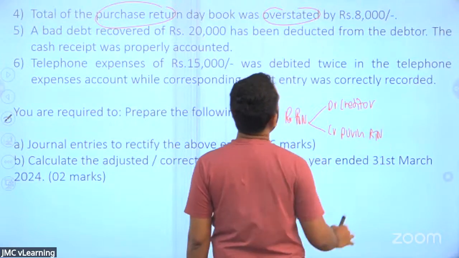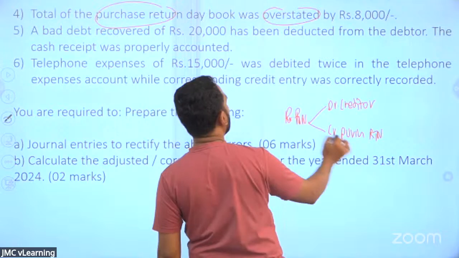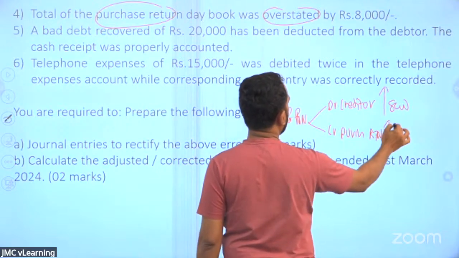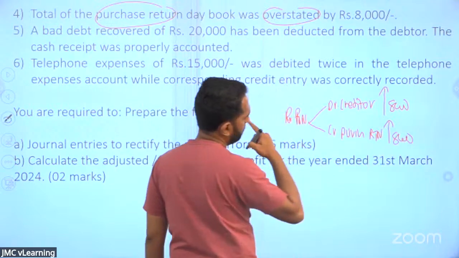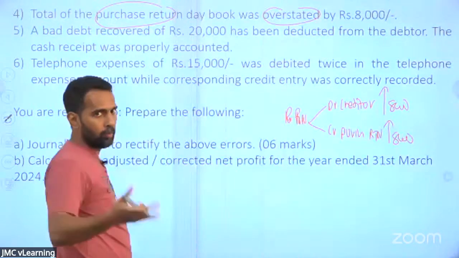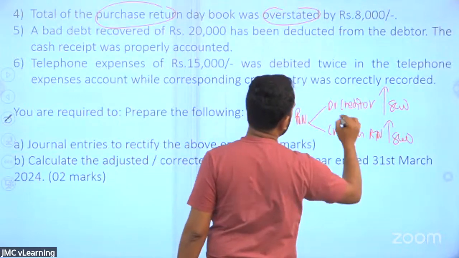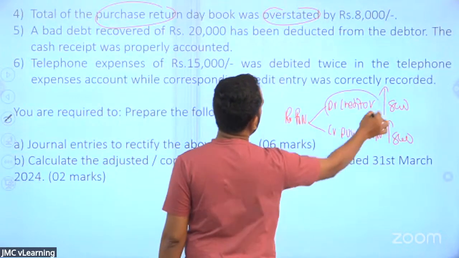Now you have overstated. You have put an excessive 8,000 on the creditor and on the purchase return. Then how to correct?